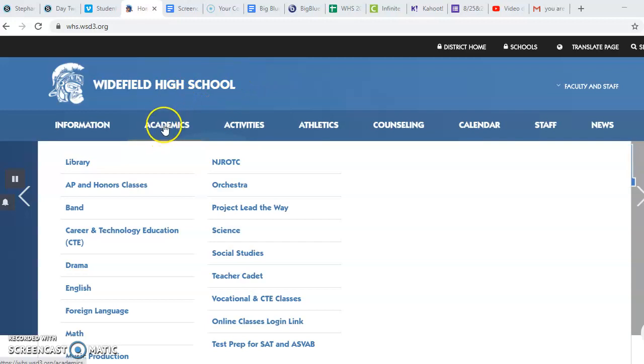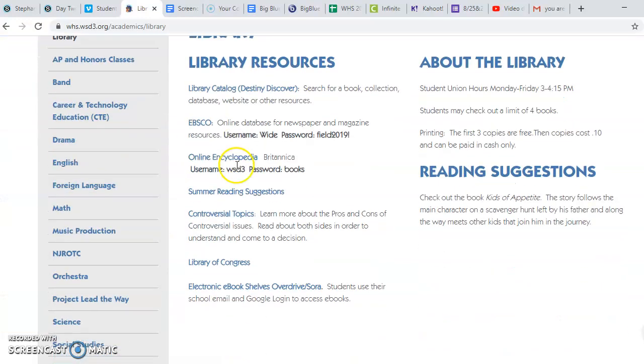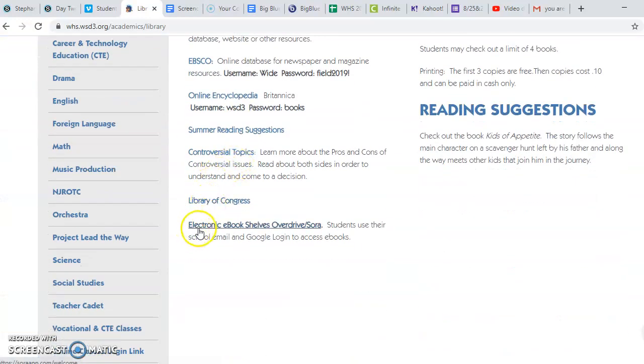And if you need to get to the library page, click on Academics and head to Library. And here's all our library resources. The last one is the electronic ebooks and Sora.